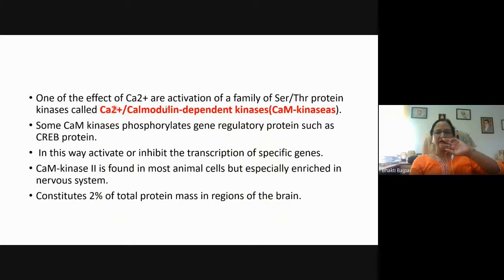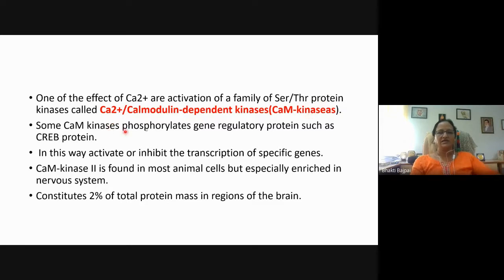So one of the effects of calcium: we have seen that this increased concentration of calcium ion will activate the calmodulin, and then it will activate another serine threonine protein kinase, which is called the CAM kinases, or the calcium calmodulin dependent kinases. So this calcium calmodulin complex will activate the serine threonine protein kinase called the CAM kinases.